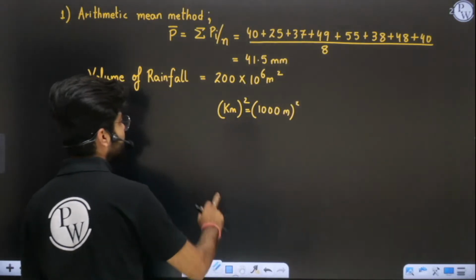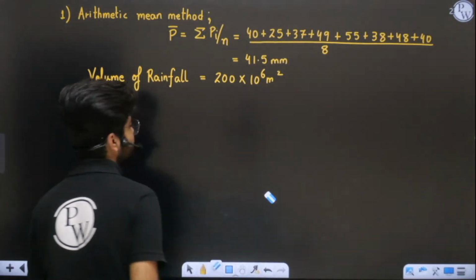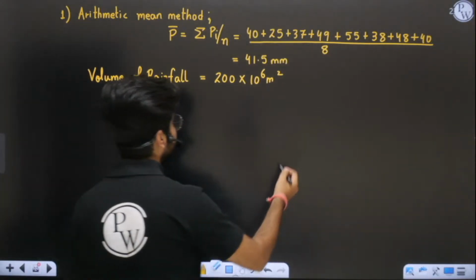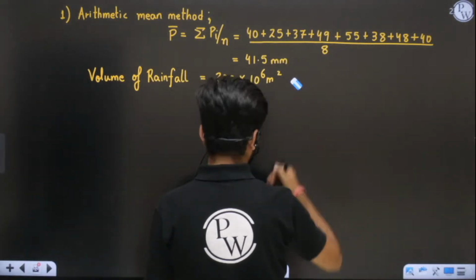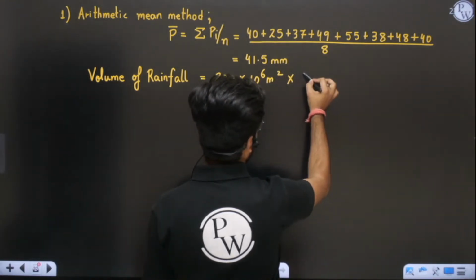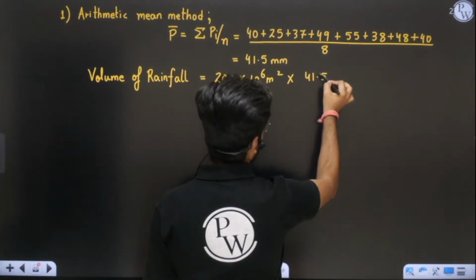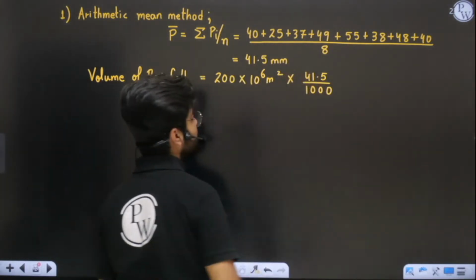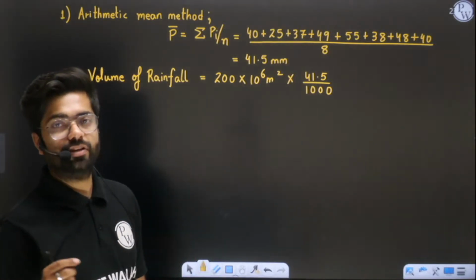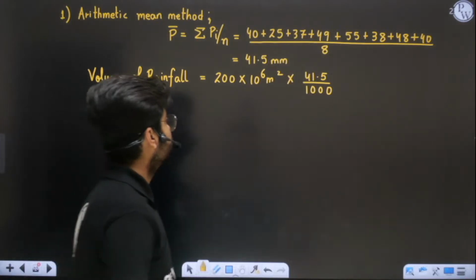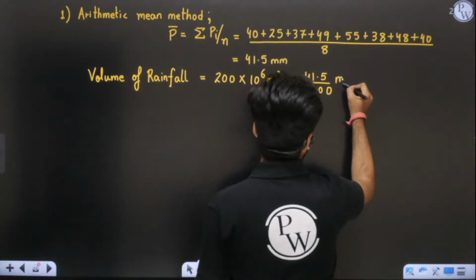I hope this area thing is very clear to you. 1 kilometer square is 10 power 6 meter square. This is area, multiplied by depth. Depth is 41.5, and you have to divide by 1000, because in 1 meter we have 1000 millimeters. Now you solve it.